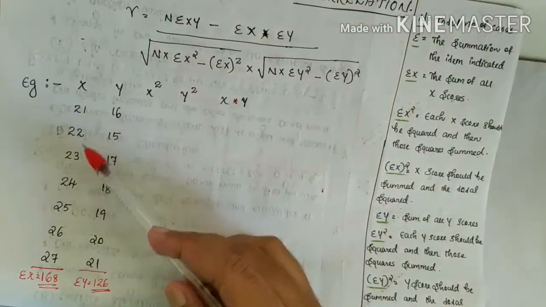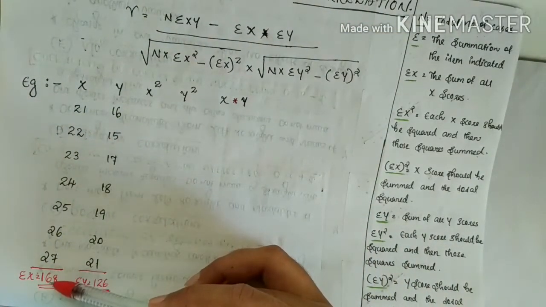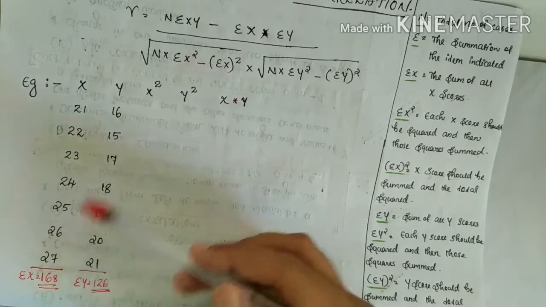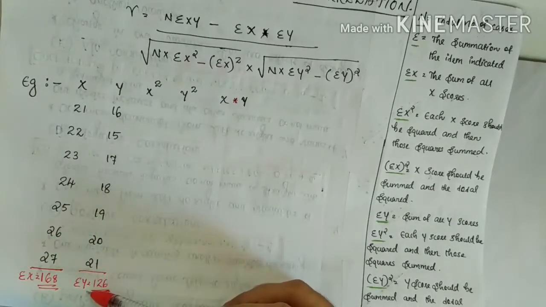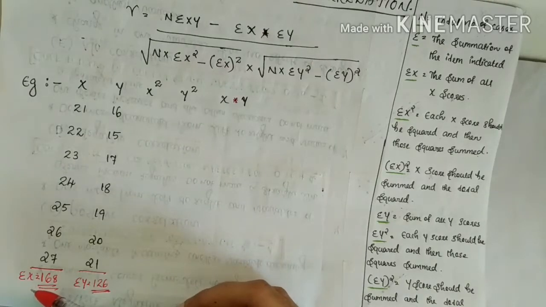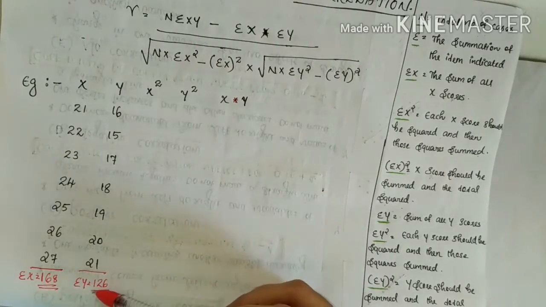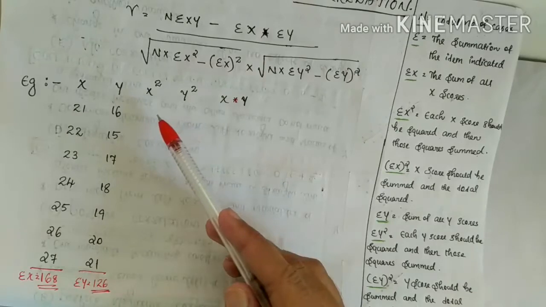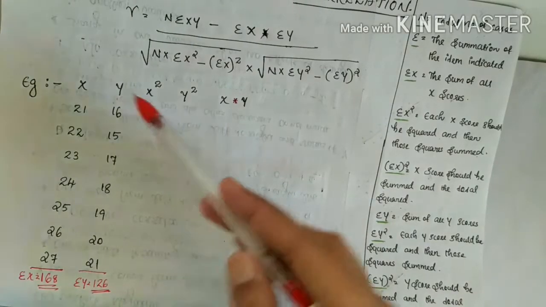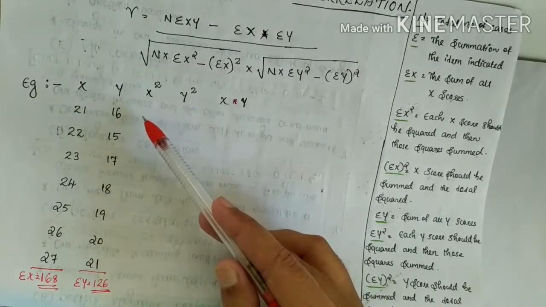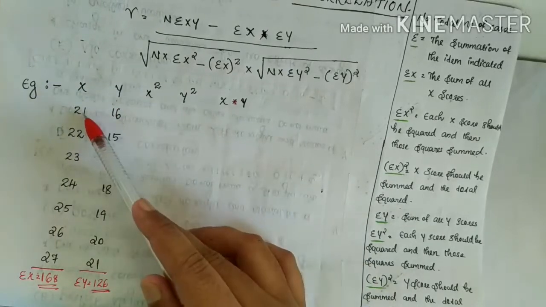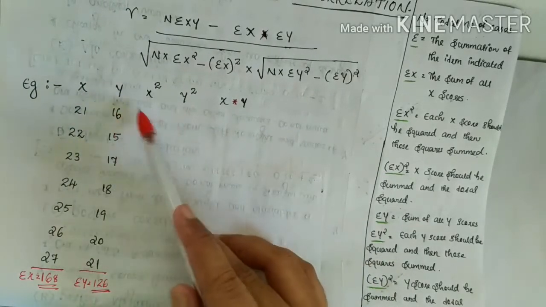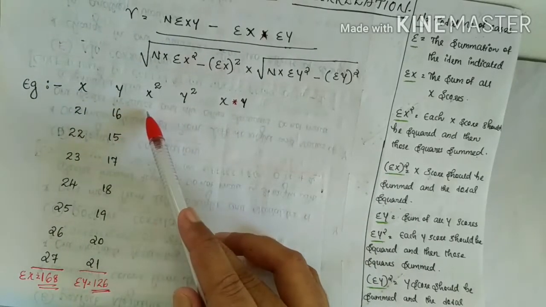Here sigma x, that is the total of the x column, is 168, and sigma y, the total of the y column, is 126. After finding the value of sigma x and sigma y, the next step is to calculate x square. What is x square? x into x. Here the value of x is 21, so x square is 21 into 21.